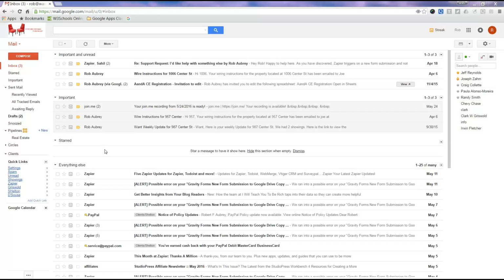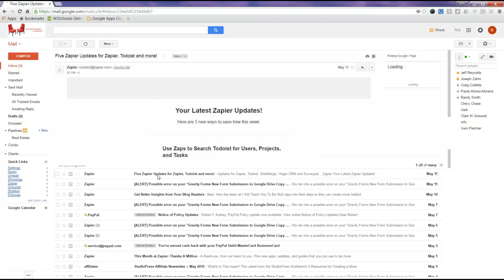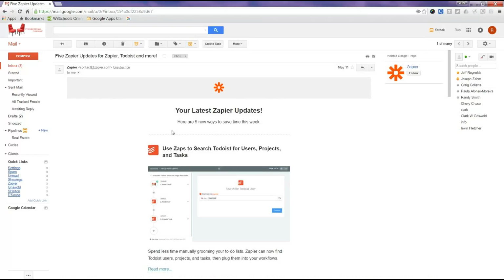Because of that, I've created a filter so that my direct messages from Facebook appear here. All my other Facebook emails go somewhere else. Here's how you add a label. This email down here is from Zapier, and I get emails from Zapier all the time. Let's say I want to create a label called Zapier. I open up the email and choose to create a filter, not a label, because we can create the label from the filter. So I go to filter messages like these.